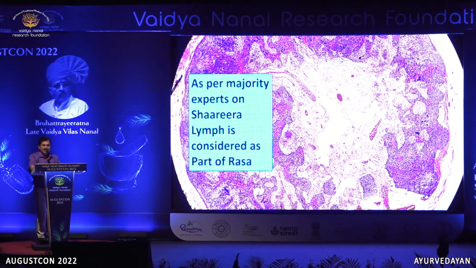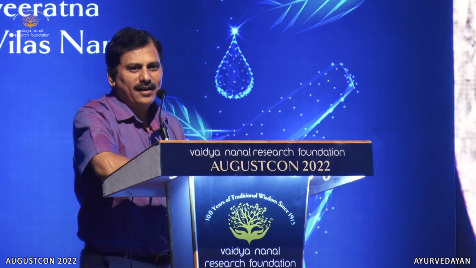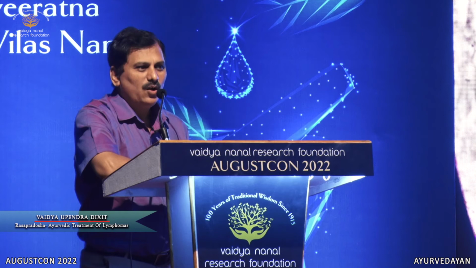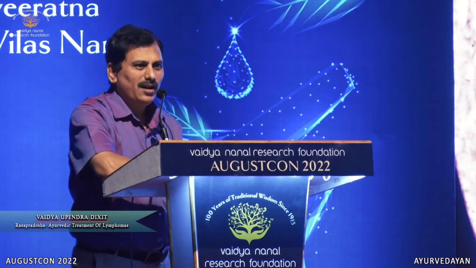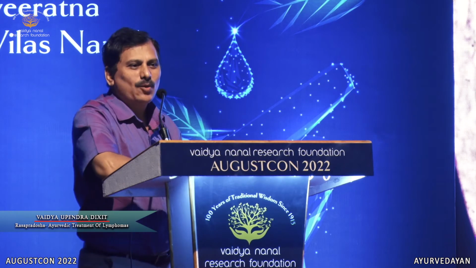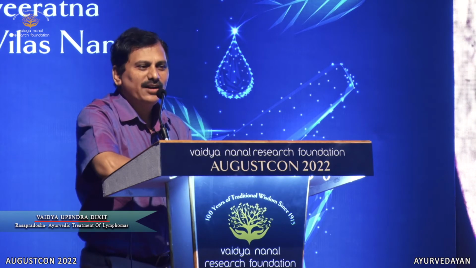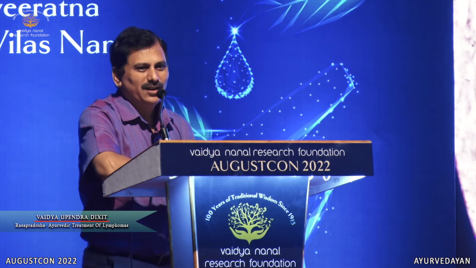Actually, in the texts available to us right now, we may not find all the details about Sharir, because they are not texts on Sharir as such. What we are reading, Charak Samhita, is a text devoted to Kaya Chikitsa. Sushrut Samhita is mainly devoted to Shalya Tantra, surgery. So in Harrison's Principles of Internal Medicine, can we find all the details which are there in Gray's Anatomy and Guyton's Physiology? And if they are not found, can we say that the authors of Harrison don't know anatomy and physiology, because they have not mentioned them in that book?